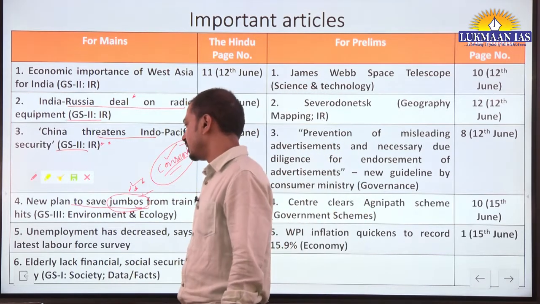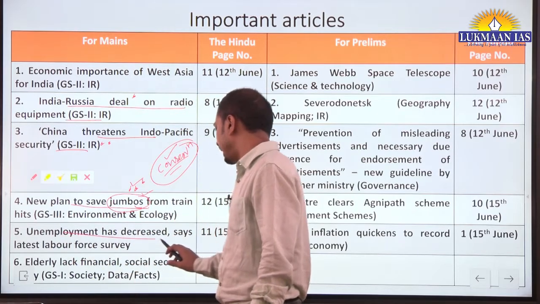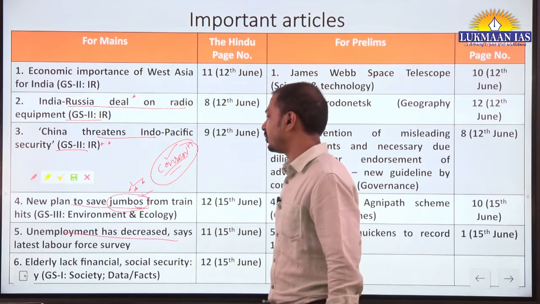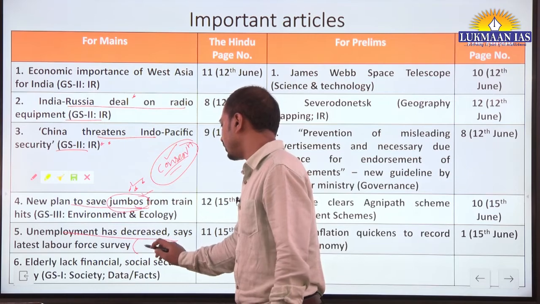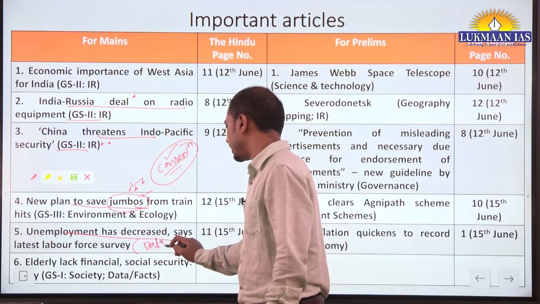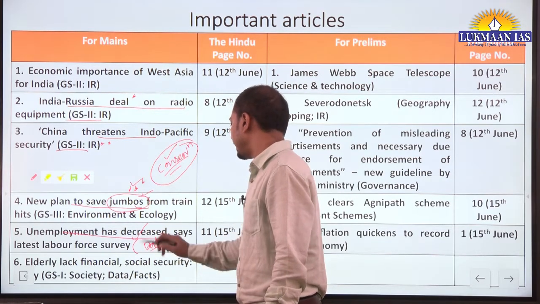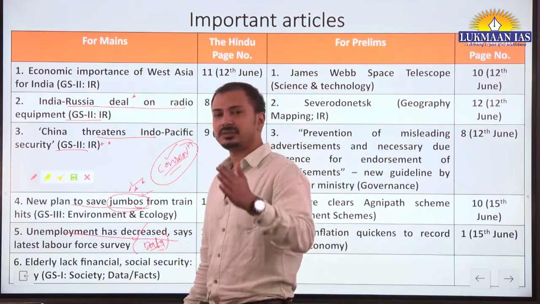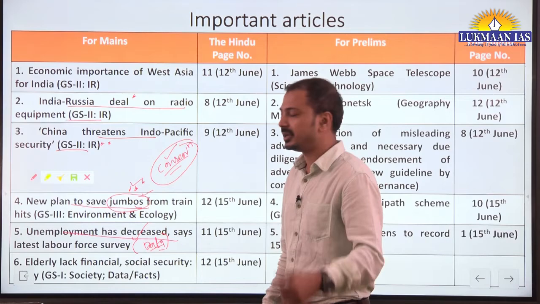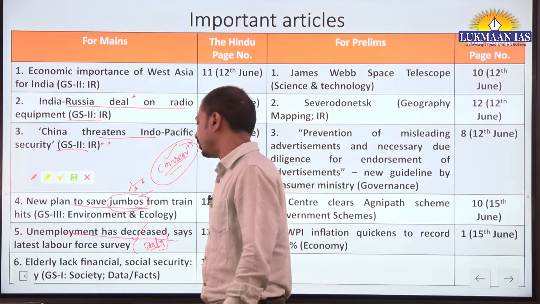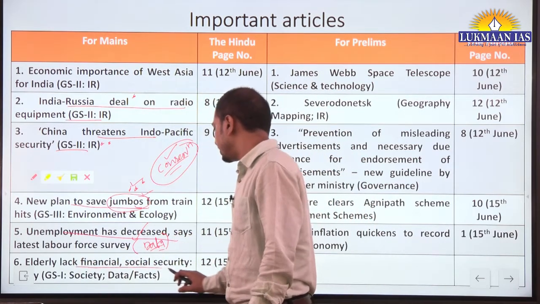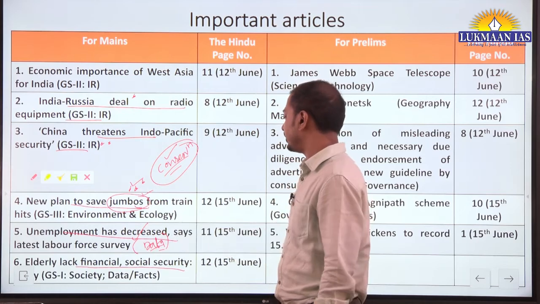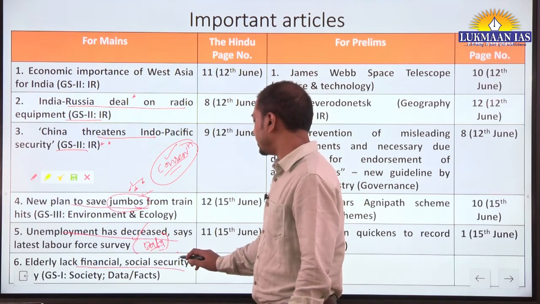Then unemployment has decreased, says the latest labor force survey. So from data and fact perspective, in GS3 paper there can be use of this data in the economy part as well as the essay paper. Latest government data regarding unemployment. Elderly lack financial social security, says one survey by HelpAge India.